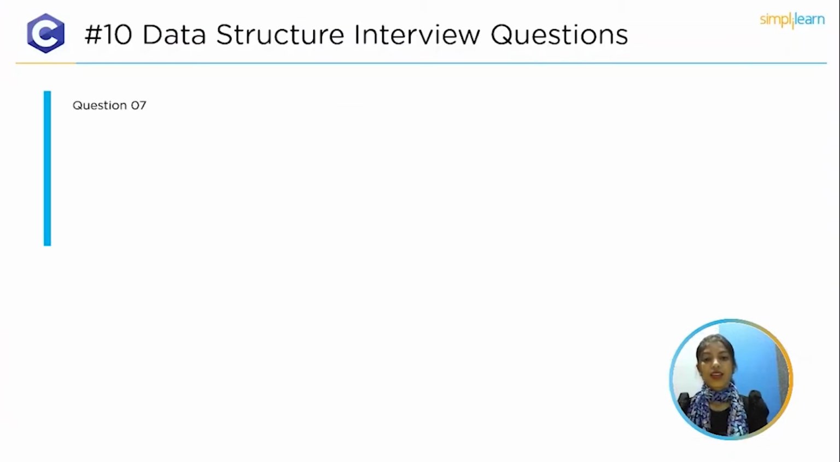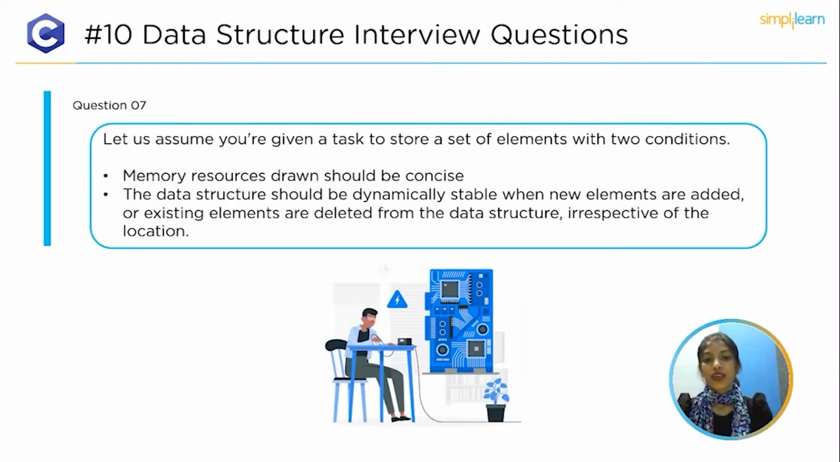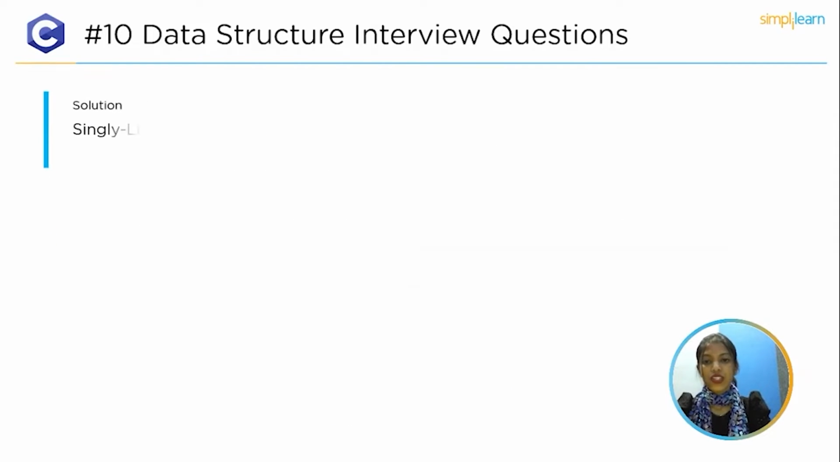The next, top 7th question is, let's assume you are given a task to store a set of elements with two conditions. First, memory resources drawn should be concise. Second, the data structure should be dynamically stable when new elements are added or existing elements are deleted from the data structure irrespective of the location. And the solution is singly linked list.